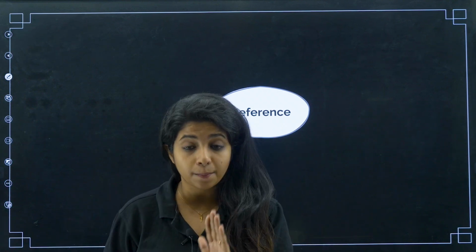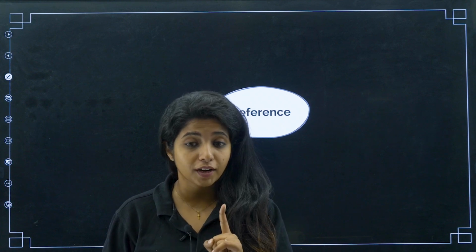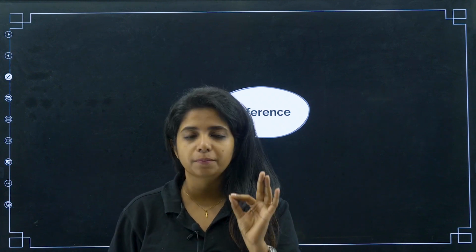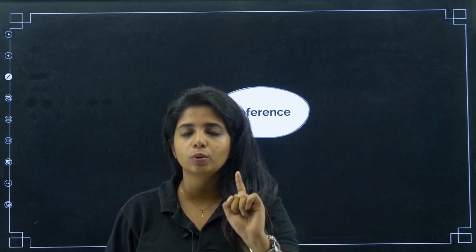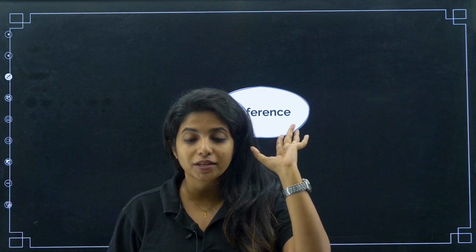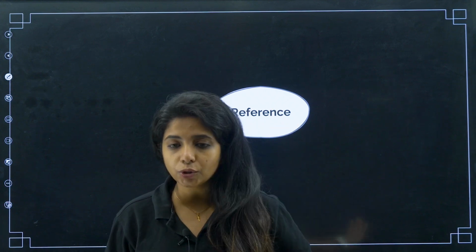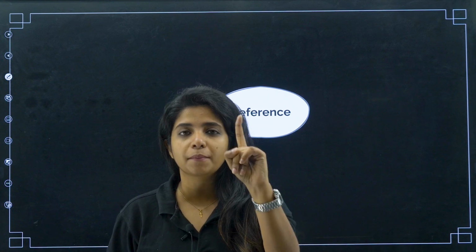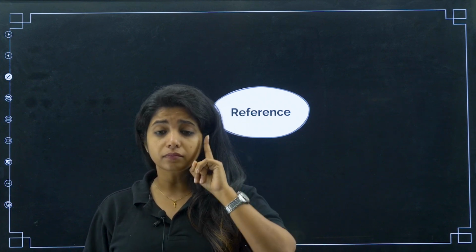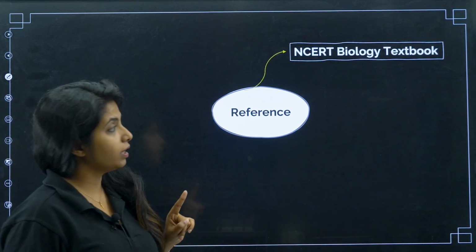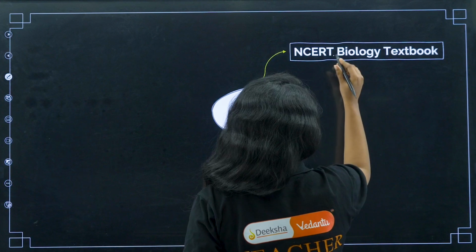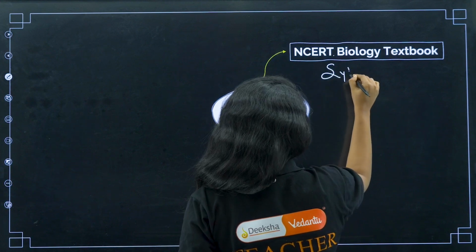So for syllabus completion, listen to me carefully. I just have one book to refer you, and that is your NCERT. NCERT, nothing else. You take your NCERT, read the chapter, and make a 1-page summary of it.